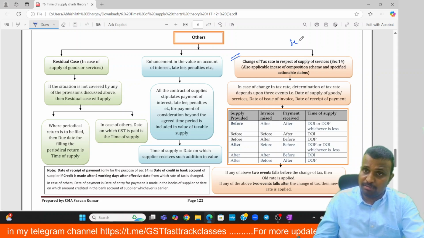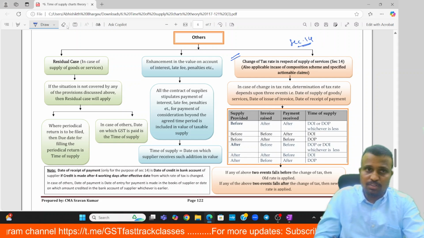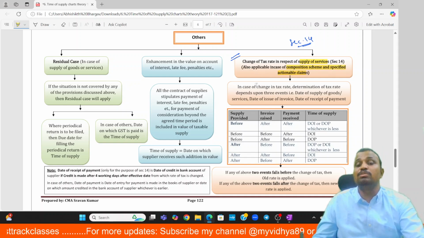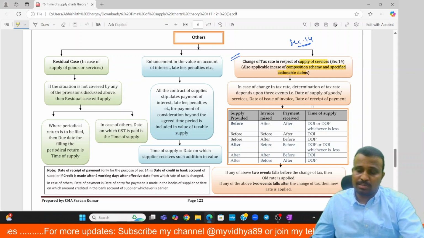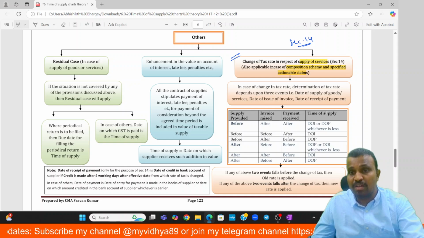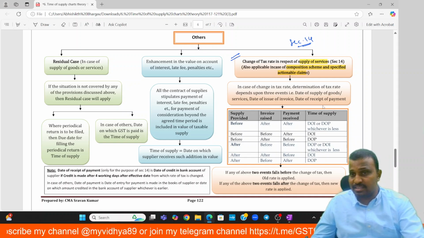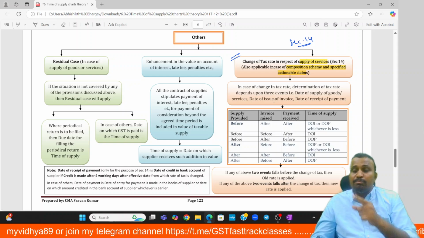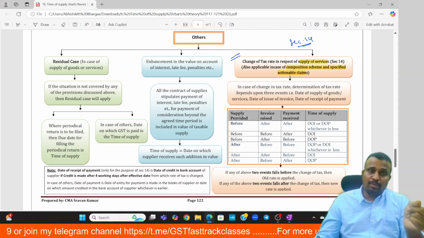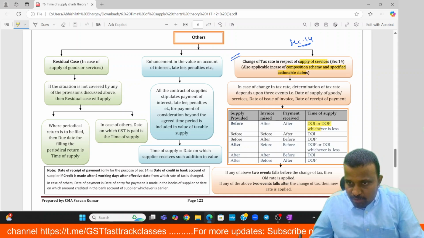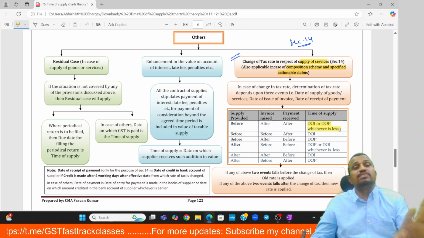And remember, section 14 is applied in case of supply of services, and in case of a composition scheme and specified actionable claims only. Supply of services, and supply of goods in case of composition scheme and specified actionable claims. So there are two things. If the supply is provided before the change in rate, what is the time of supply? The date of issue of invoice or date of receipt of payment, whichever is earlier.